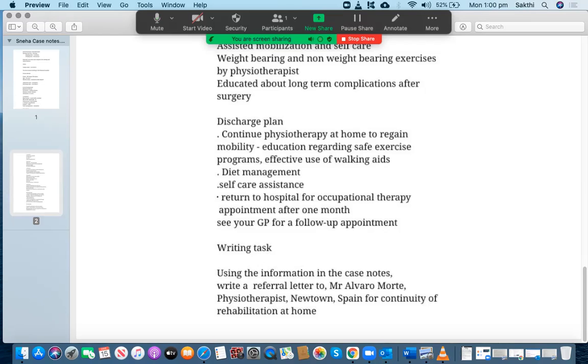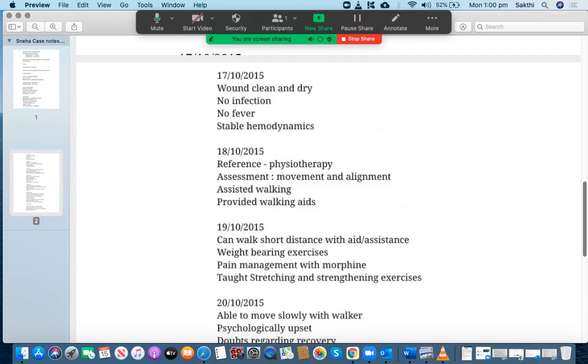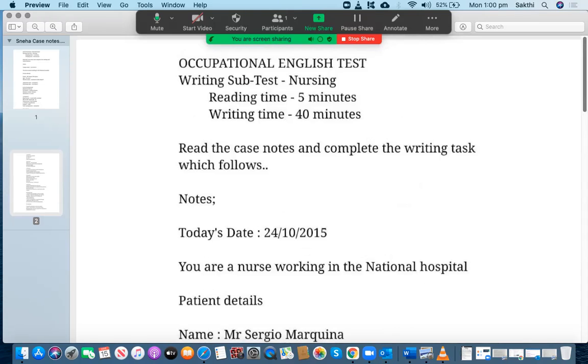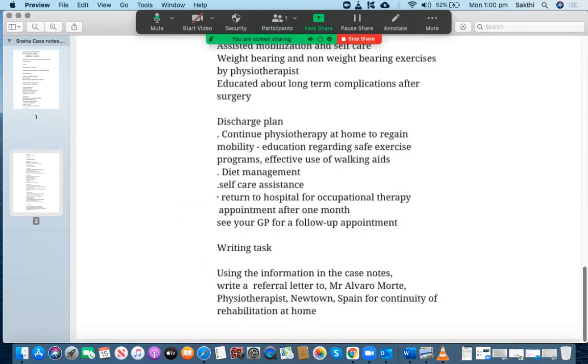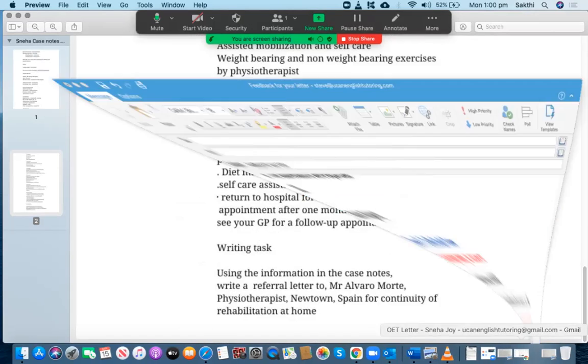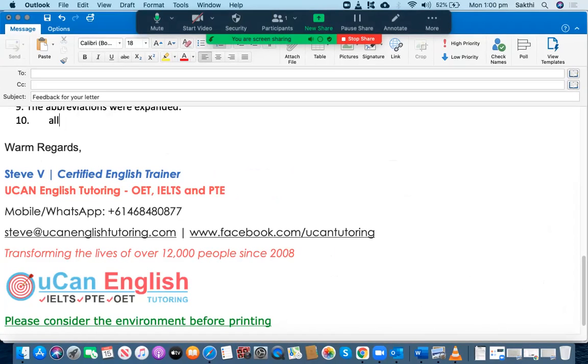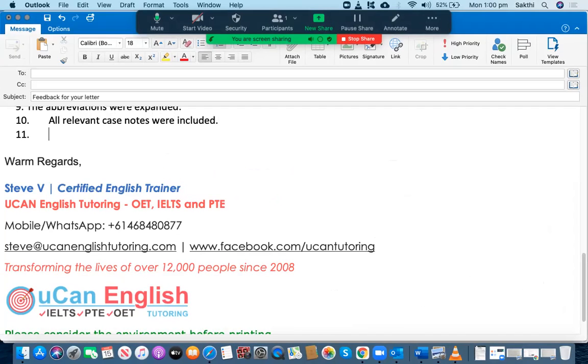Okay, yeah, that's included. I'm very happy with the way that you have included your case notes. So all the information is included and it is up to the mark. So I'm happy with the way that you have included your relevant case notes. Okay, so all relevant case notes were included. Well done, you have done a good job.